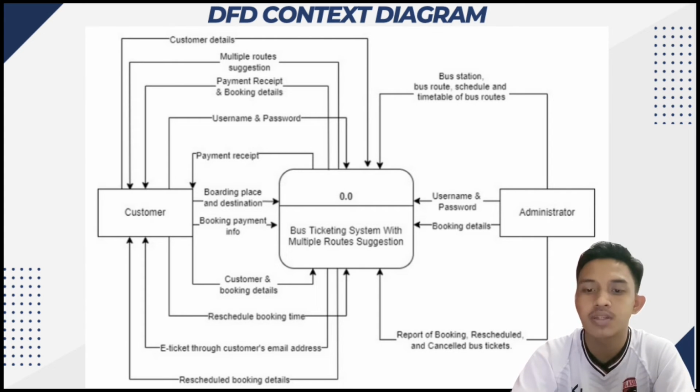For the administrator, after they log in to the system, it will show the dashboard and all information about the customer activities, such as booking bus tickets by the customer, date, time, and reschedule booking bus seat details. For the customer, after logging into the system, they will enter the search page and they can search the destination that they want to go to and the routes they want to go through. And next, they can book the bus ticket seat and check the available seat on the bus they choose. And then they need to pay for the bus ticket booking.